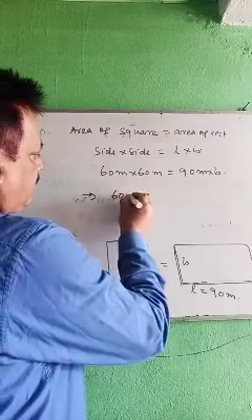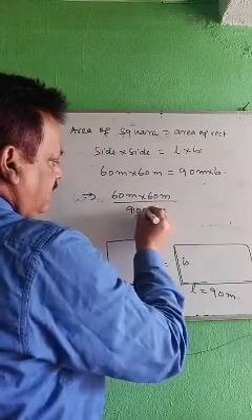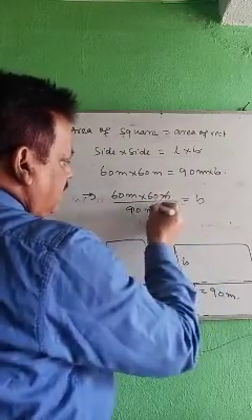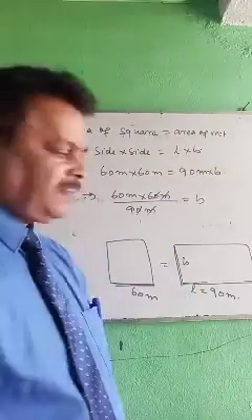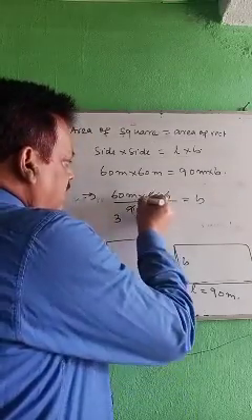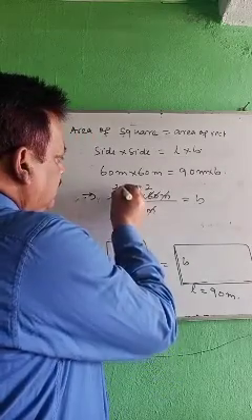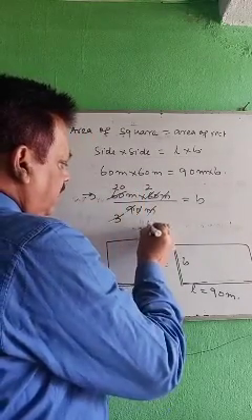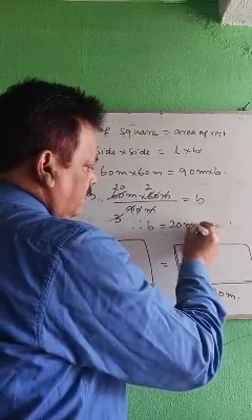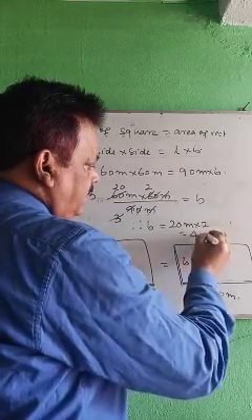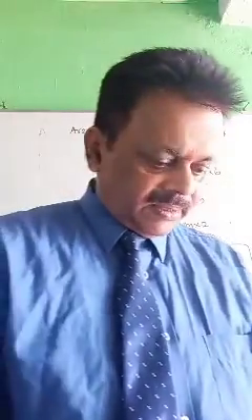Implies 60 meter into 60 meter divided by 90 meter equals to B. Meter cancelled. This 0 cancelled. Okay. 3 3s are 9, 3 2s are 6. Then 3 2s are 6, then 0. So breadth equals to 20 meter into 2. How much? 40 meter. Okay. Then question number 6.